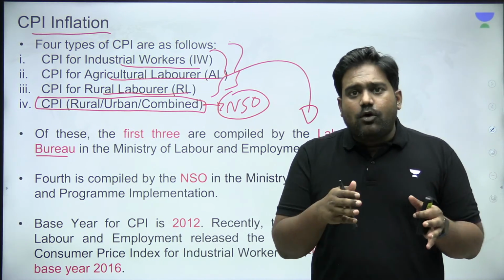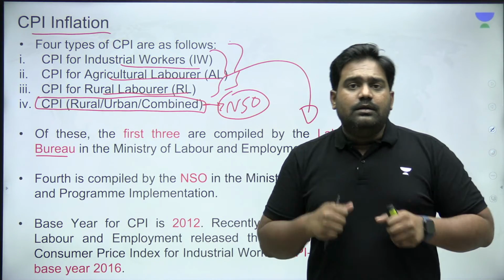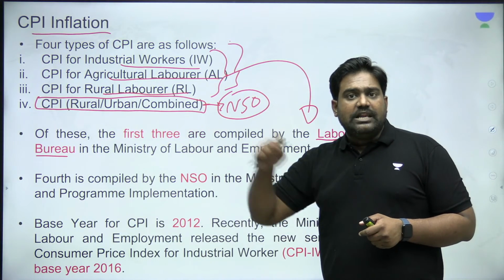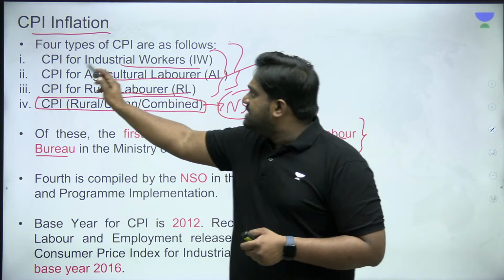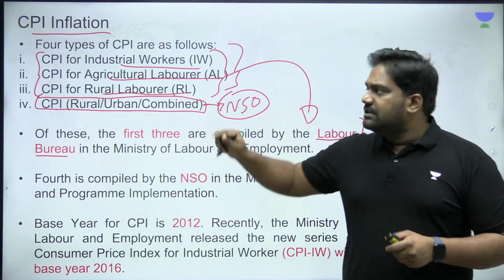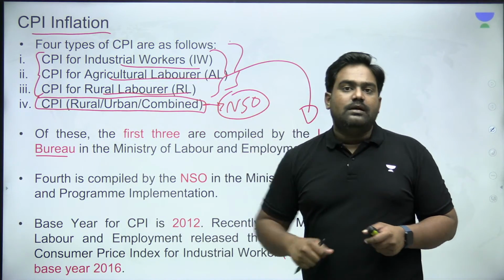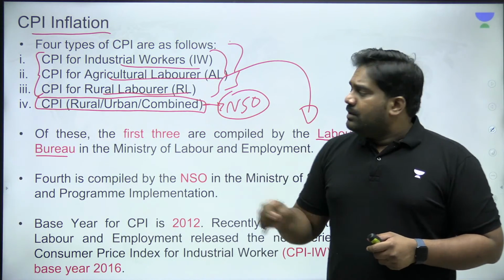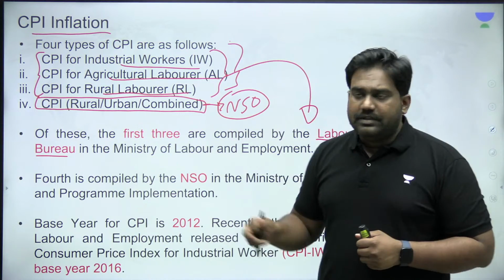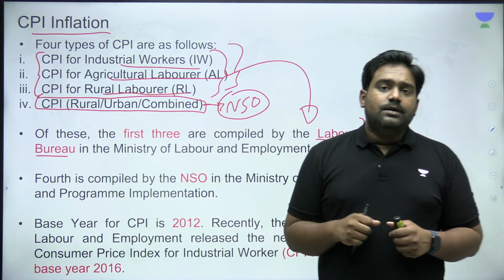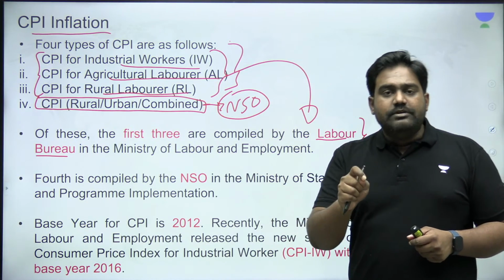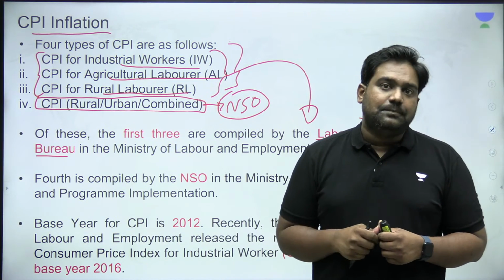So to keep a track of the impact of inflation on laborers and their wages, the Ministry of Labor, through the Labor Bureau, brings out these three indices. CPI for industrial workers, agricultural workers, and rural laborers. All right? But the nationwide CPI level with regard to rural, urban, and combined, this is brought out by the NSO, the National Statistical Office, under the Ministry of Statistics and Program Implementation.